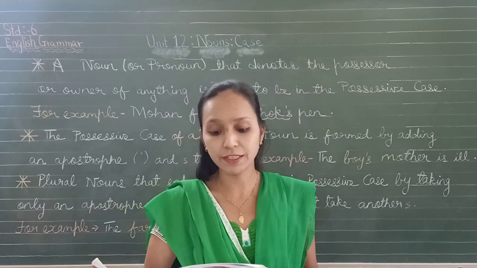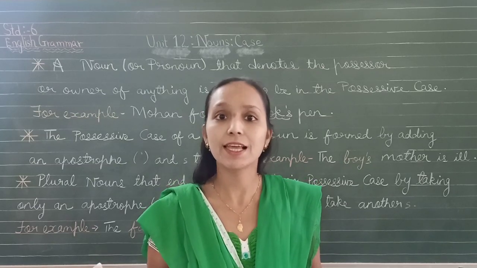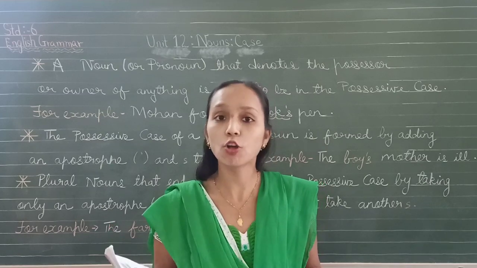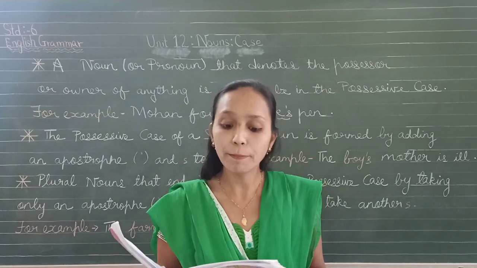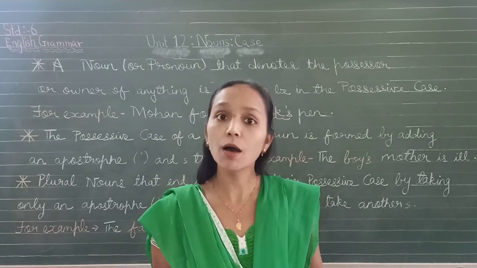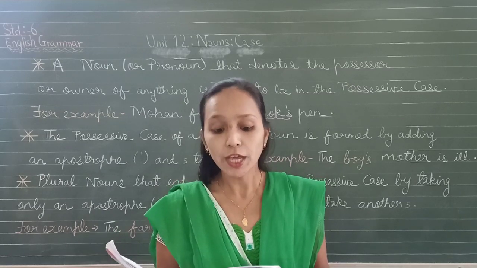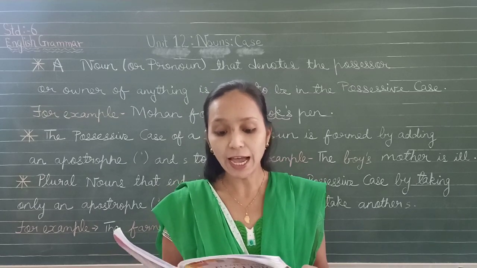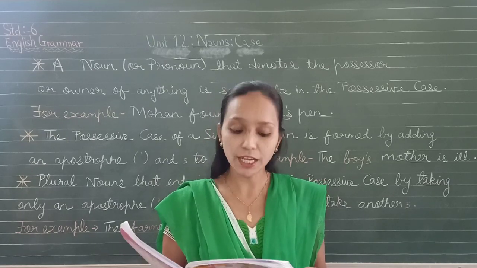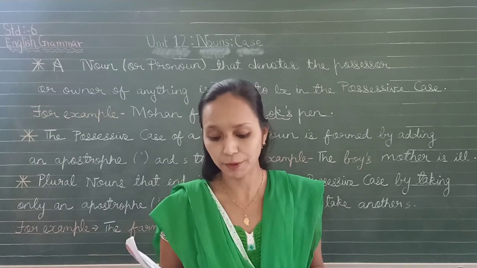One more example I can give you. The dog bit the boy's leg. Whose leg did the dog bite? The dog bit the boy's leg. So the leg belonged to the boy. So the boy's leg. So in this sentence you can see that boy's is in the possessive case because it denotes the possessor or owner of anything.